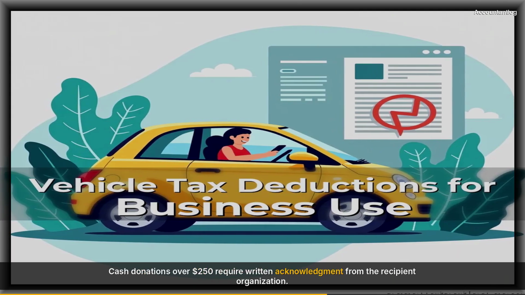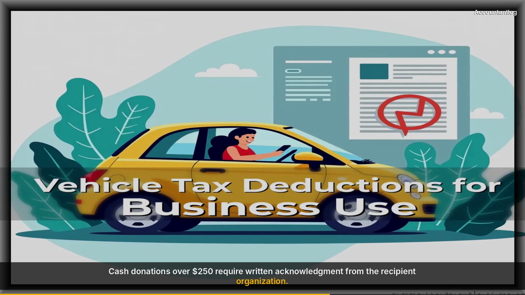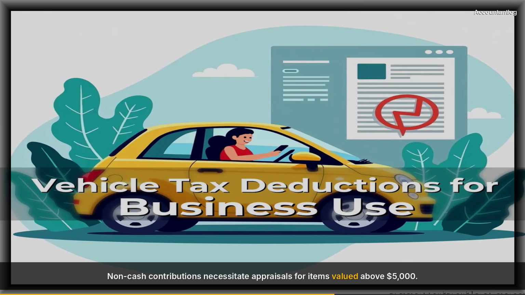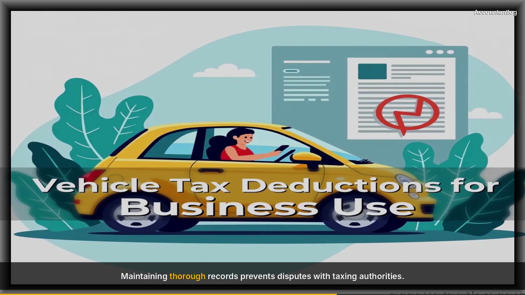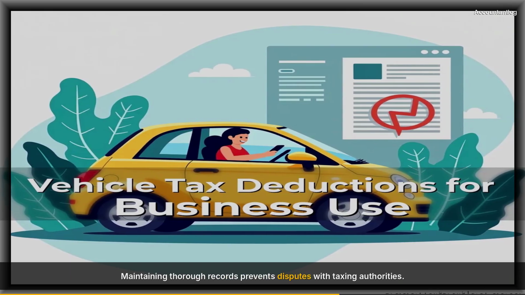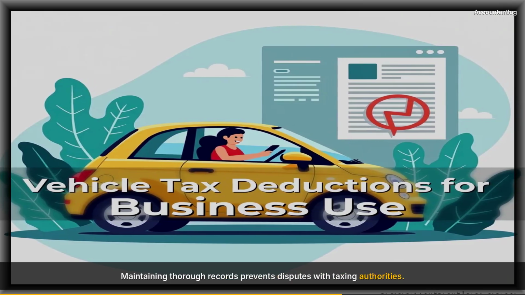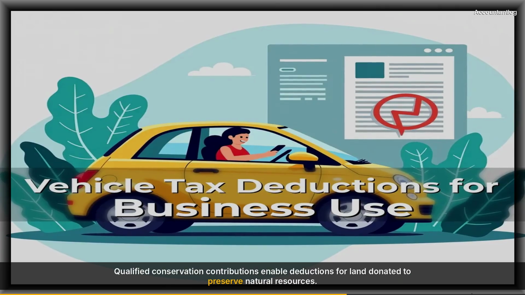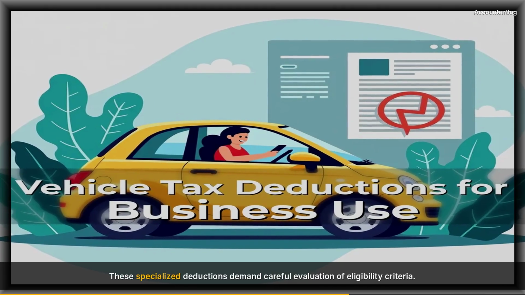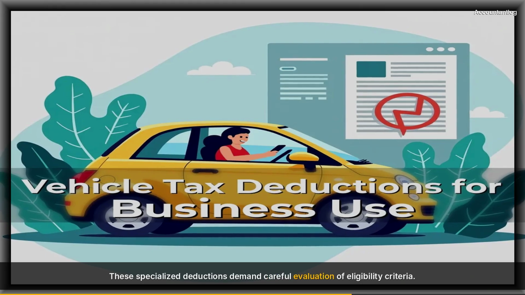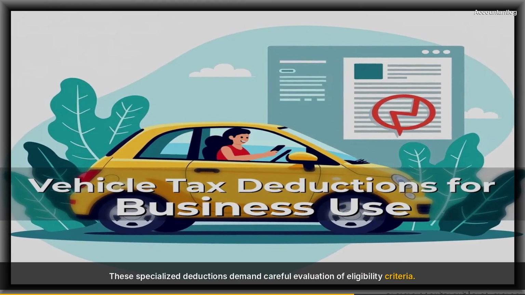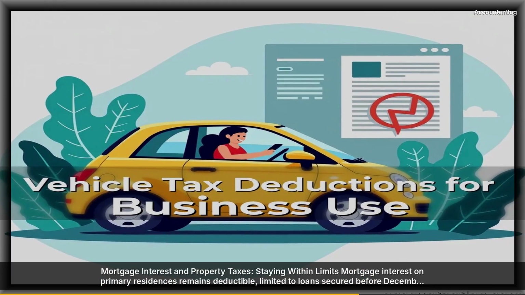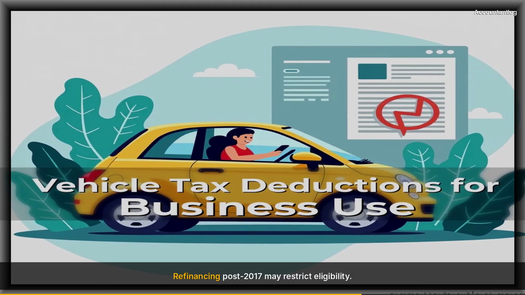Charitable contributions: strategic giving and record-keeping. Donations to qualified charities can lower taxable income, provided proper documentation exists. Cash donations over $250 require written acknowledgement from the recipient organization. Non-cash contributions necessitate appraisals for items valued above $5,000. Maintaining thorough records prevents disputes with taxing authorities. Qualified conservation contributions enable deductions for land donated to preserve natural resources. These specialized deductions demand careful evaluation of eligibility criteria.